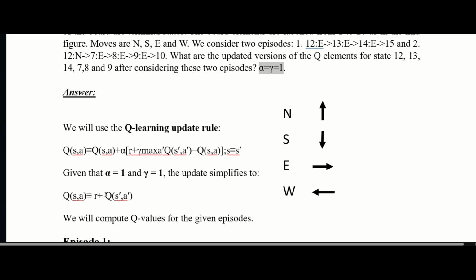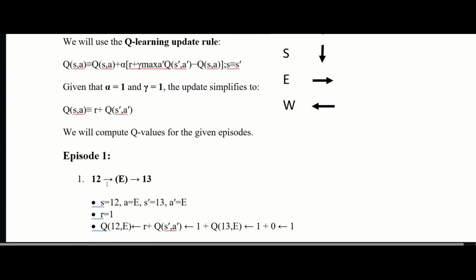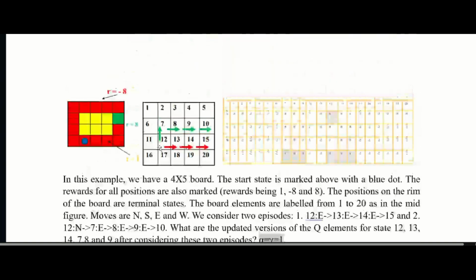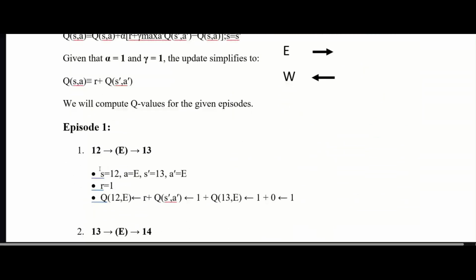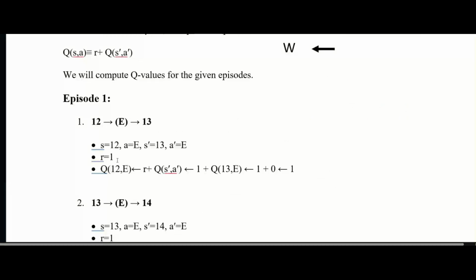Now we will compute the Q value for the given episode. For the first, 12 E 13, this is from 12, E, that is the east side. So S equals 12, A is the east, then S' next is 13, and A' is the same east operation. In that case the reward is 1. Here R is 1, yellow color. So the reward is 1. Now put this value: Q(12,E) is equal to R, plus Q(S'), so 1, Q(13) is 1.